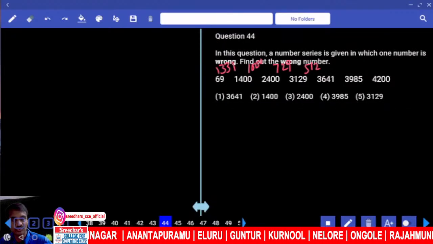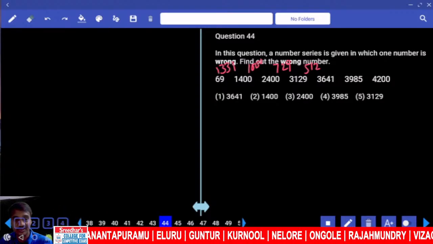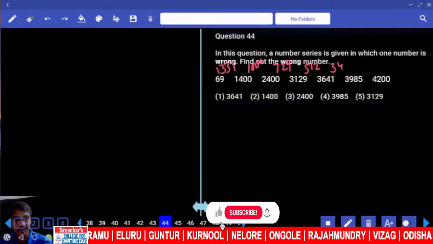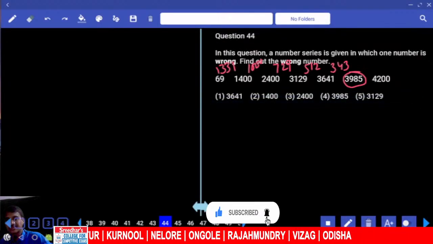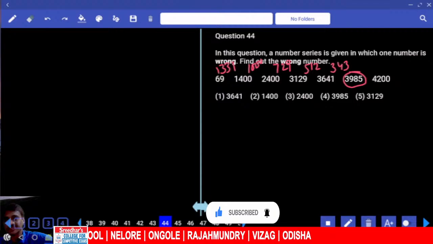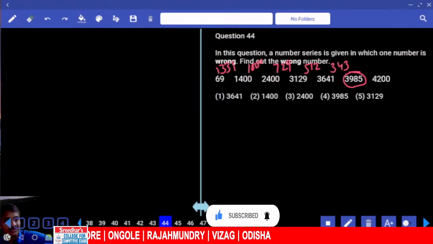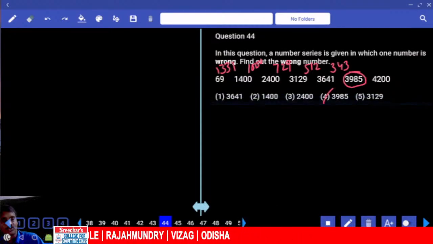512 means 9 plus 2, 11. After 512 the next one is 343. Now 343, 1 plus 10 must come, that is 4. So what is the wrong number? 3985. The last digit is 5 instead of 4. Hence 3985, that is choice 4, question number 44.